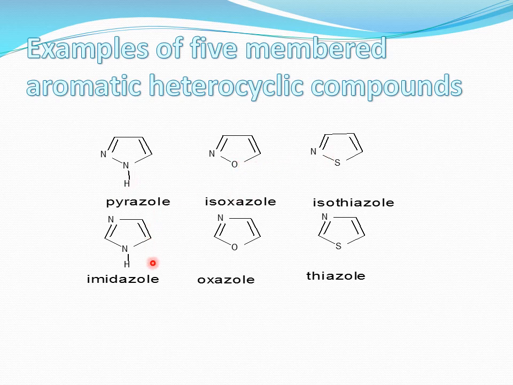But in another one, these two heteroatoms are at 1, 3 position. This is 1 position, then 2, then 3. This is 1, 3 position. And the name of the compound is imidazole. Similarly, again with oxygen, but the position is 1, 3. So the name is oxazole. The third one, sulfur and nitrogen, and the position is 1, 3, and the name is thiazole.